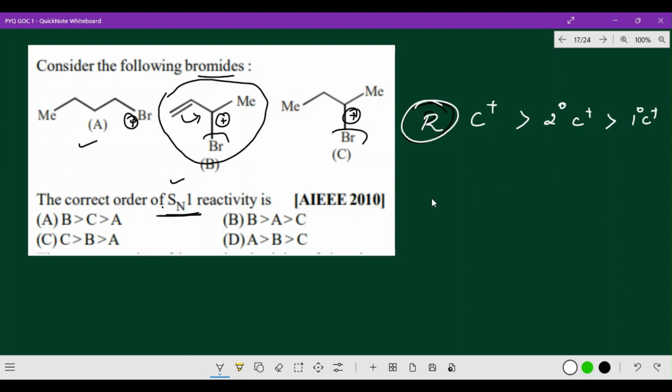Hope you got that clarity. So the resonance carbocation is B, then the secondary carbocation is C, then the primary carbocation is A. So the order is B, C, A. Which is the correct option? Option A is the correct option. Hope you got the clarity about this question. Come on, let us go for the next question.